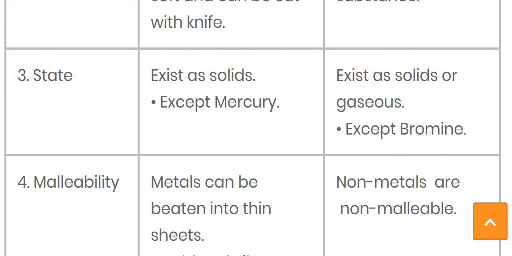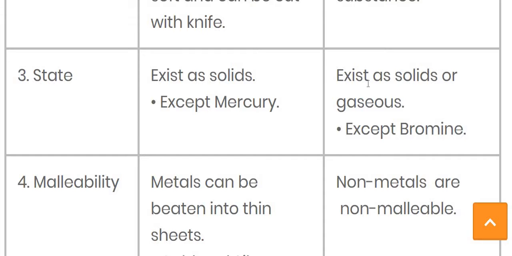The third property is state, means how it exists. If we are talking about the metals, then all the metals generally exist in the form of solid. But one exceptional case is mercury. All the metals are solid in nature, but you can find mercury which is liquid in state. So the exceptional case of metal that is liquid at room temperature, the answer is mercury.